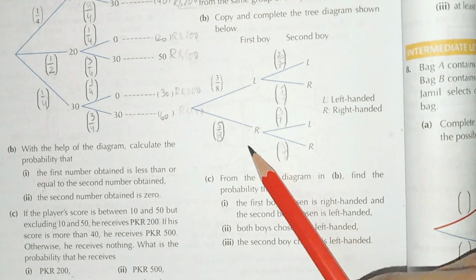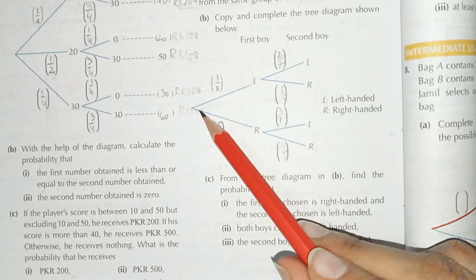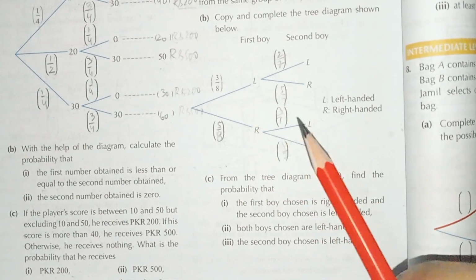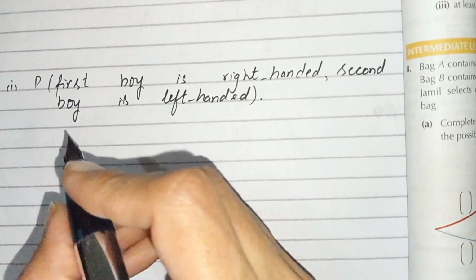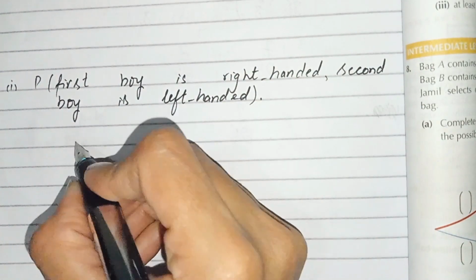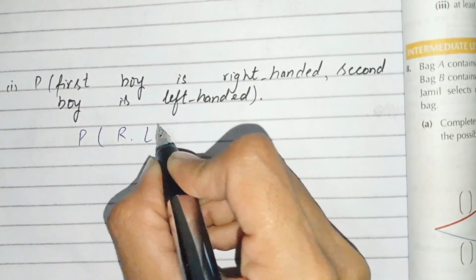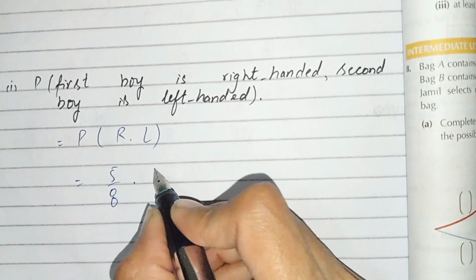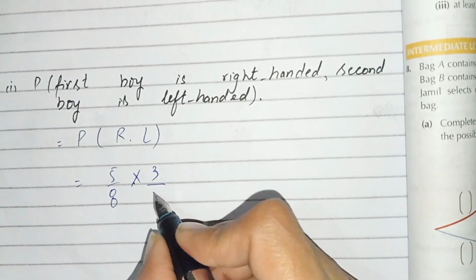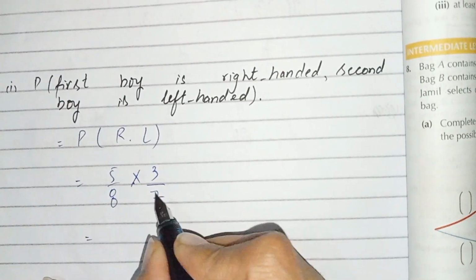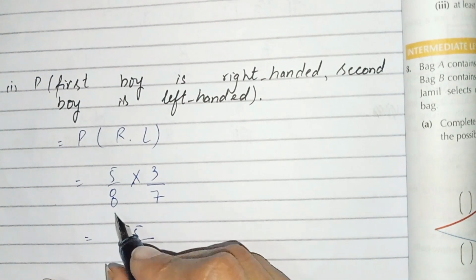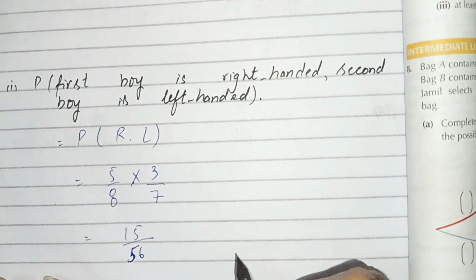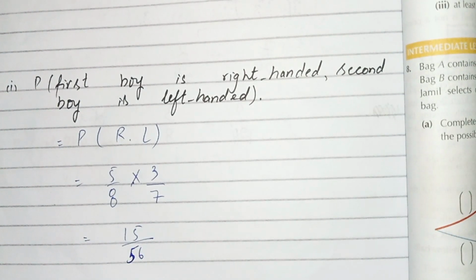Right-handed is 5 over 8 and left-handed is 3 by 7, multiplied. By multiplying, 5 times 3 is 15 and 8 times 7 is 56. This is the probability of part number 1.